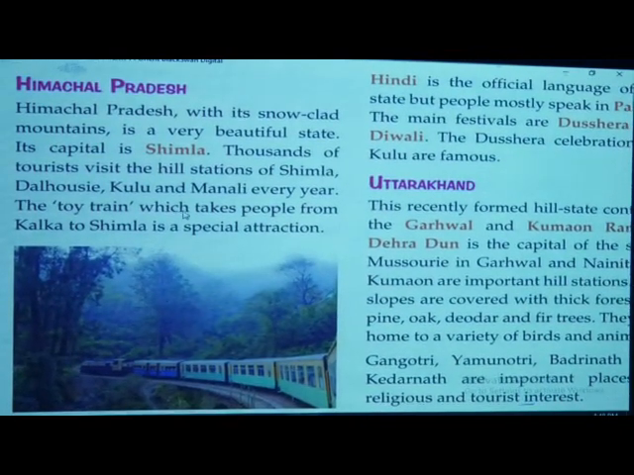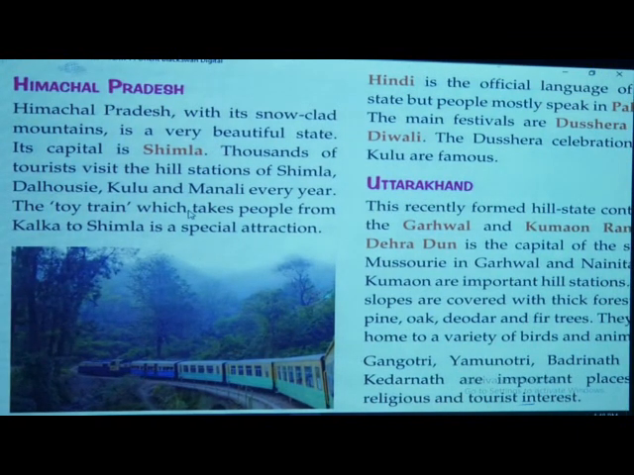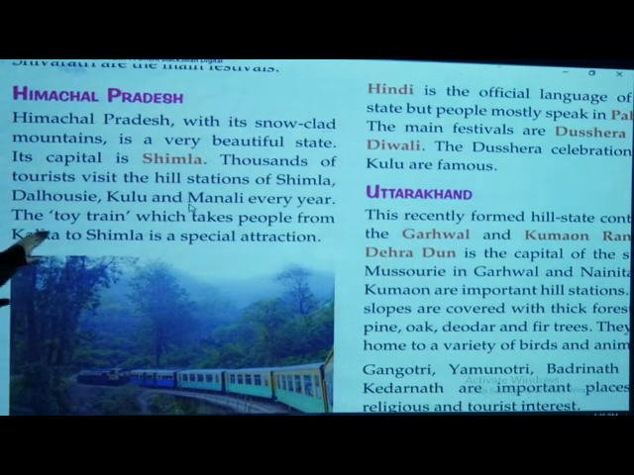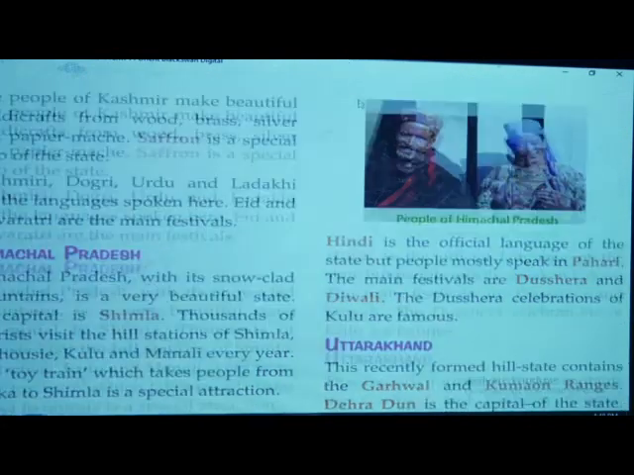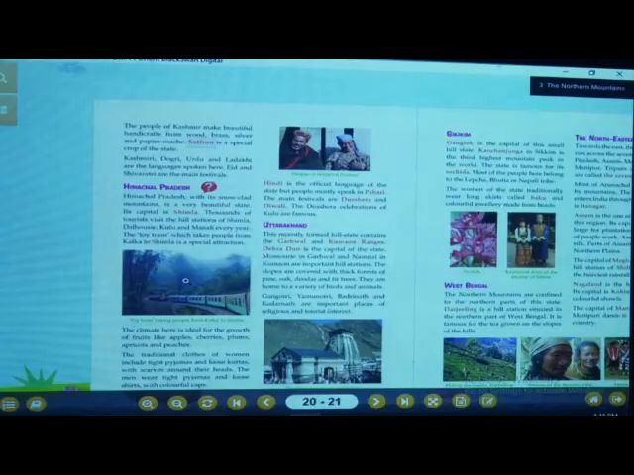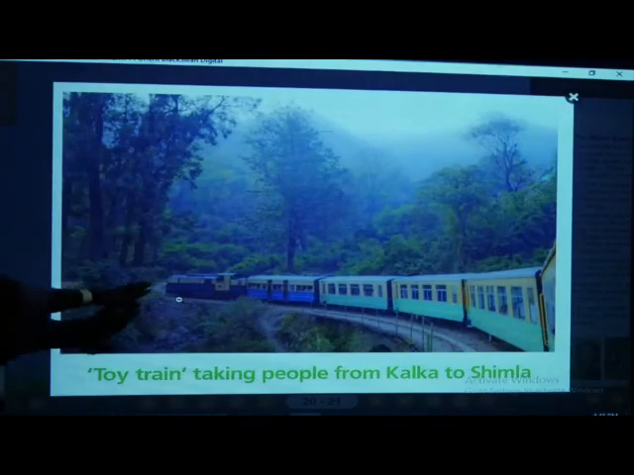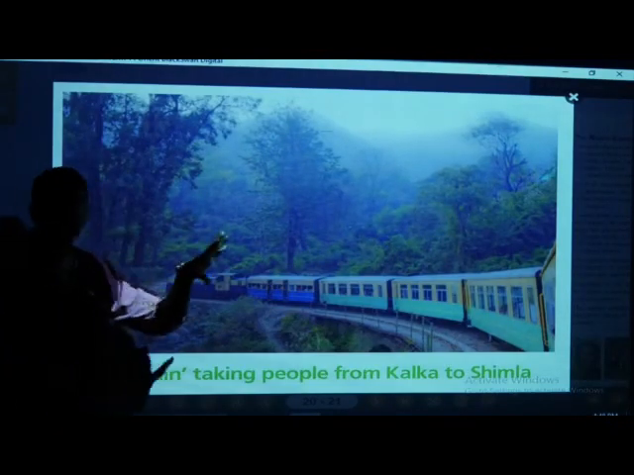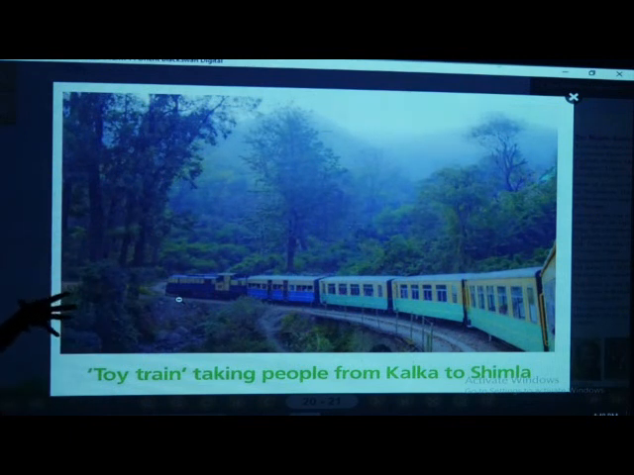The toy train takes people from Kalka to Shimla. Kalka to Shimla is a special attraction for tourists. So this is an image. Can you see here? It is made like a toy, the train is made in that structure, as it goes from Kalka to Shimla. This is a train.